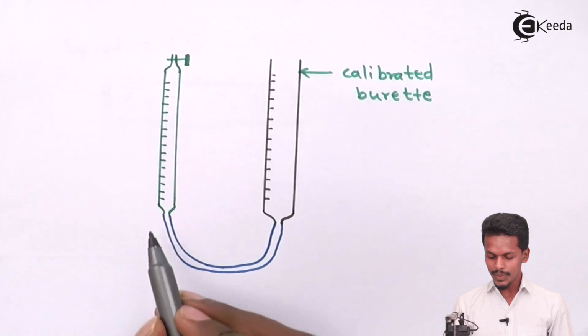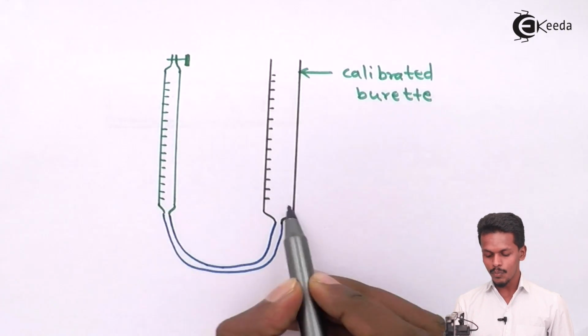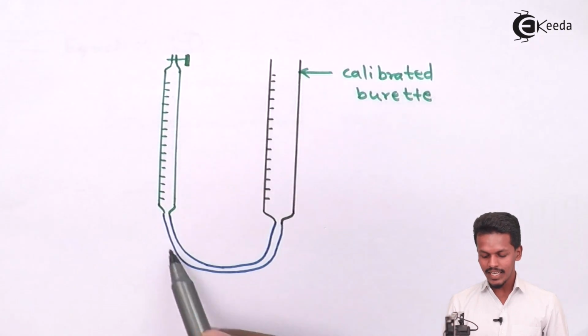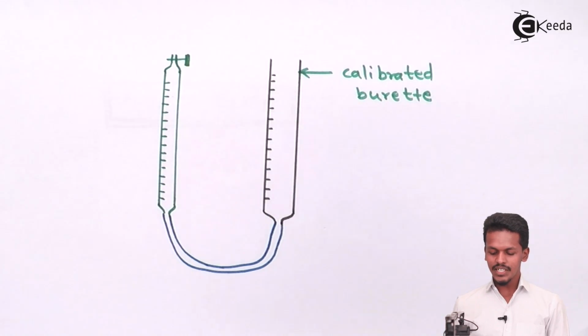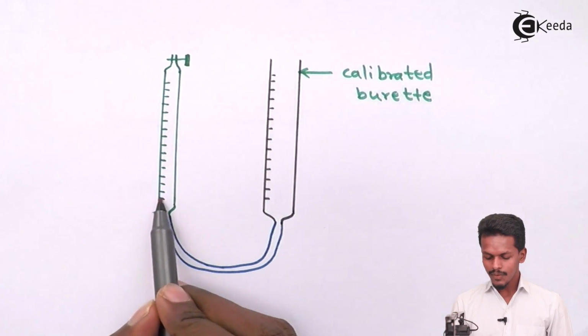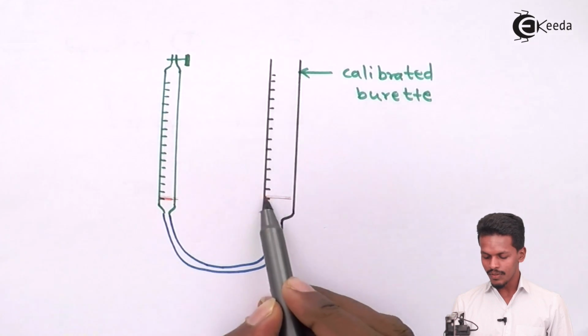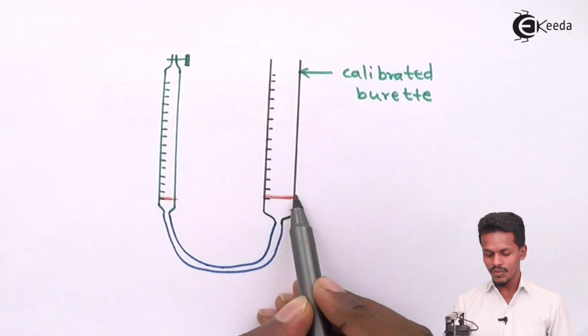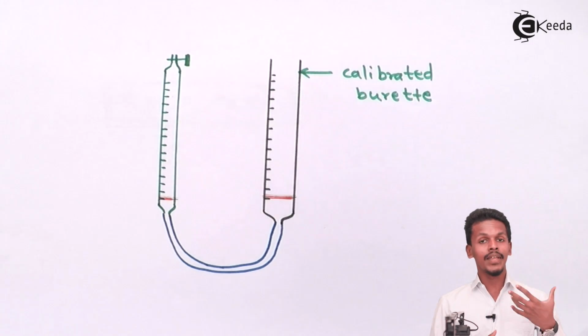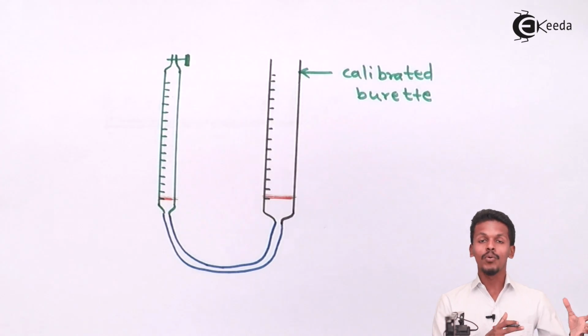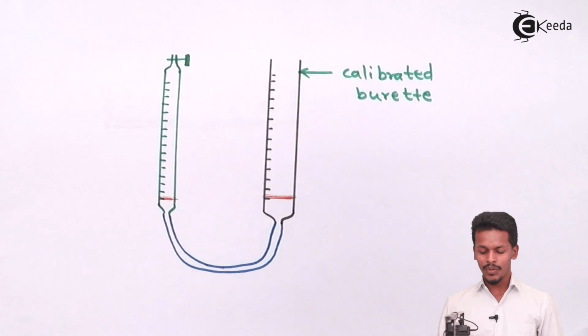Suppose the mercury is filled in such a manner that both the levels are the same, and this is the delivery tube which connects this burette to the other burette. In this condition, the level of the mercury will remain the same, because we have not changed the pressure, nor the volume of the gas, and the volume of the gas is kept constant.